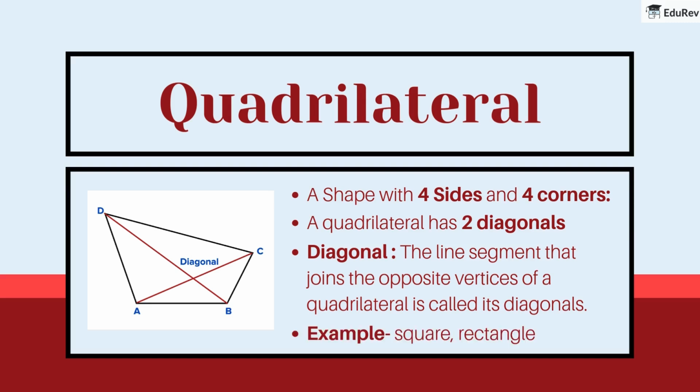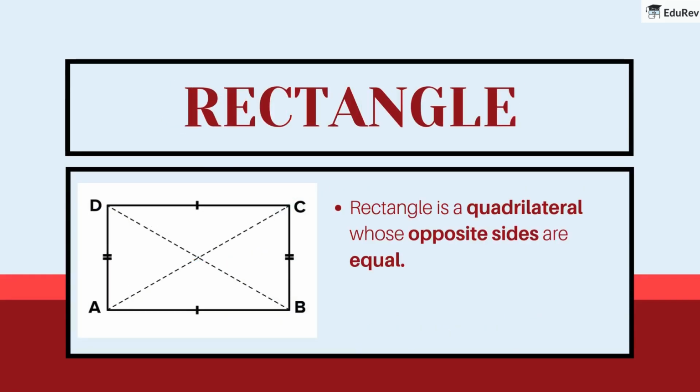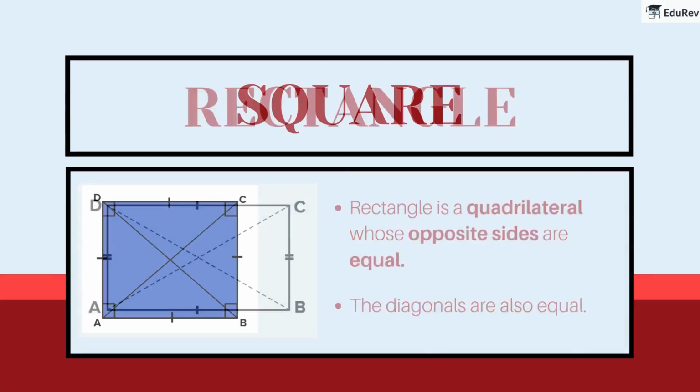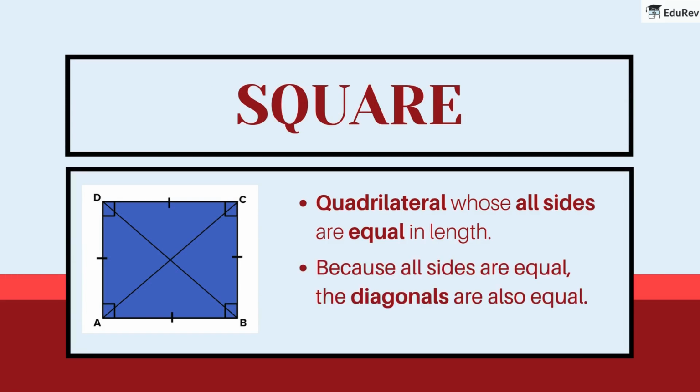Examples: square and rectangle. Rectangle. A rectangle is a quadrilateral whose opposite sides are equal. The diagonals of a rectangle are also equal. Square. A quadrilateral whose all sides are equal in length is a square. Because all sides are equal, the diagonals of a square are also equal.